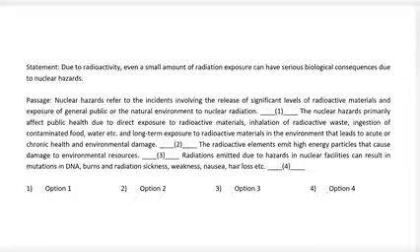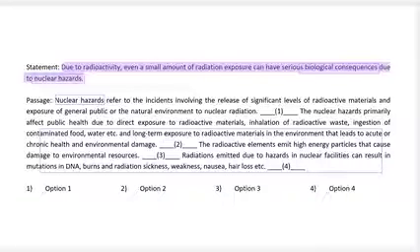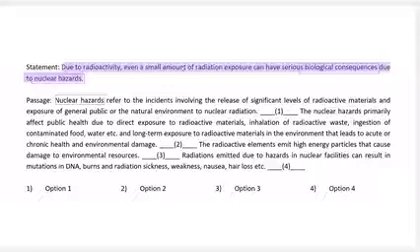The given statement says, due to radioactivity, even a small amount of radiation exposure can have serious biological consequences due to nuclear hazards. Now, nuclear hazards is the subject of the passage, and biological consequences is something that we see connects to most statements around the blanks 2, 3, and 4. But then we have a key phrase in radiation exposure, amount of radiation exposure. That will help us eliminate through the choices.